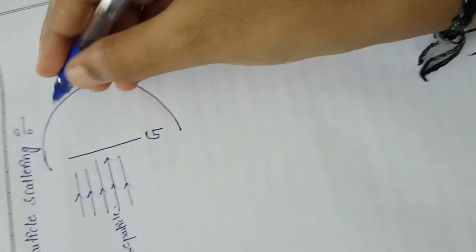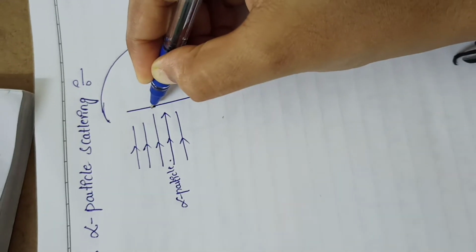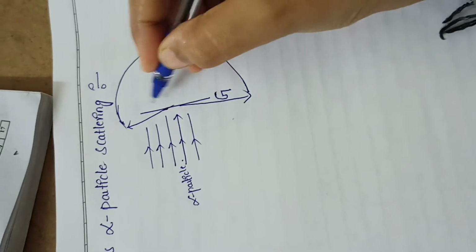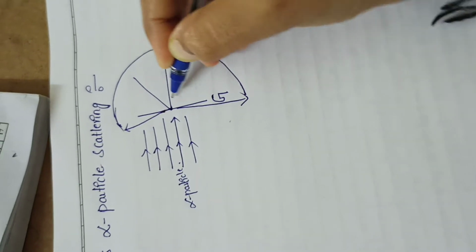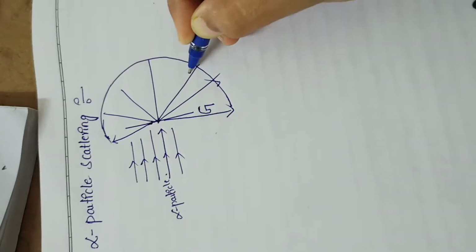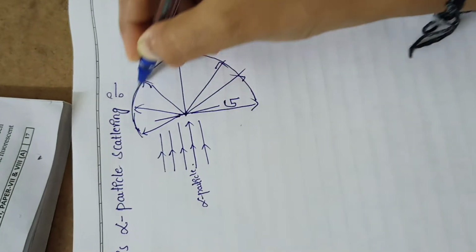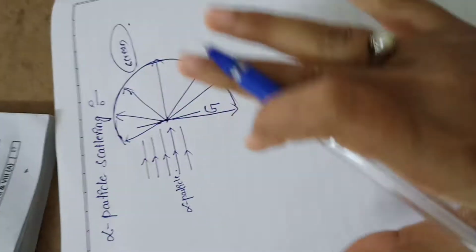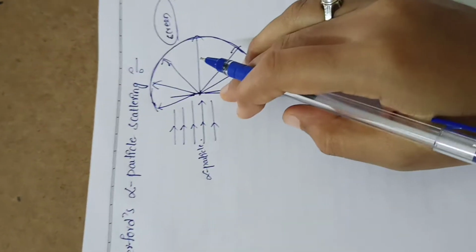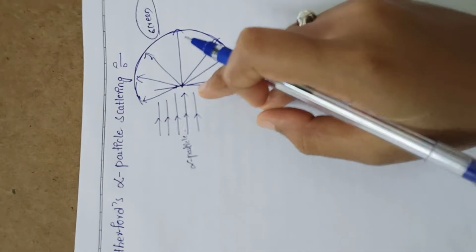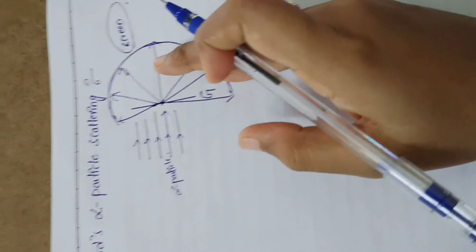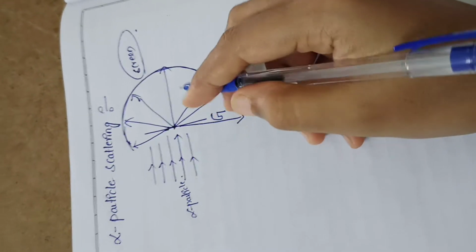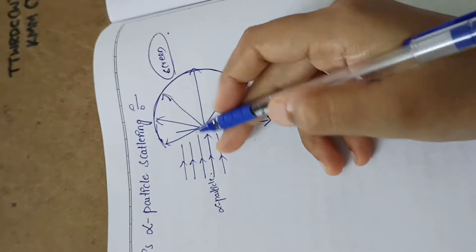So see here, what will happen? Some of the alpha particles reverse back like this, and some of the alpha particles go like this. Here we are observing the alpha particles on the screen. See here, in this experiment most of the alpha particles go undeflected through the gold foil, and it leads to the conclusion that the atom has mostly empty space.